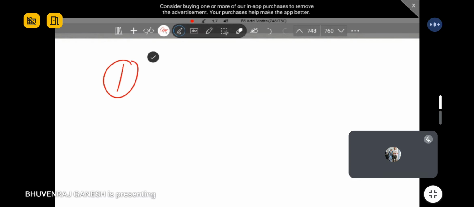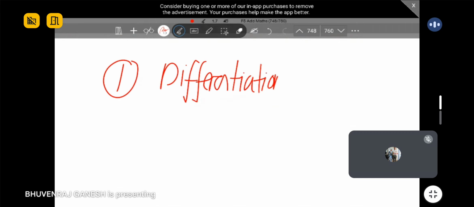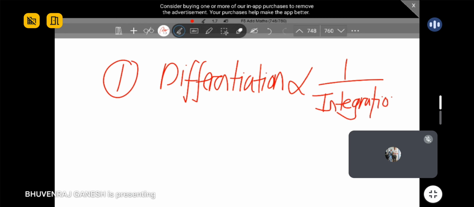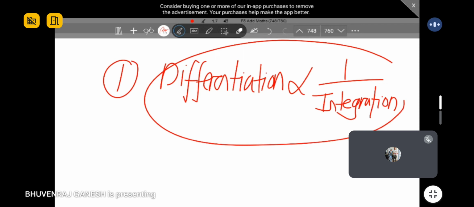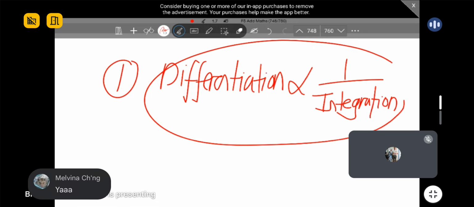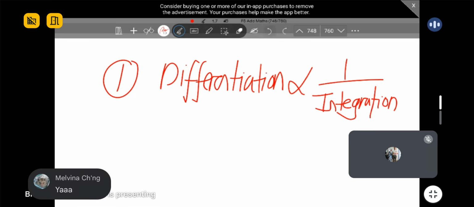First thing is differentiation as the inverse of integration. Am I right, guys? Pembezaan adalah songsangan pengamiran. Means it's totally the opposite. Okay? Bertentangan lah antara satu sama lain. So guys, when I write like this, you can understand, right? Differentiation is the opposite of integration. I use this kind of symbol lah, so that it's easier for you all to understand. Okay? So for those take maths, normal maths, you should know what I mean already.